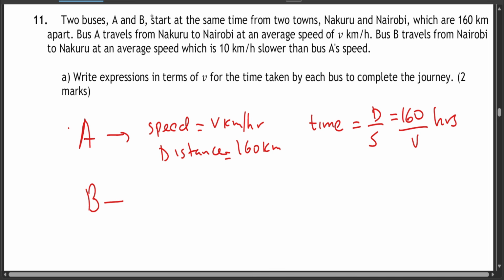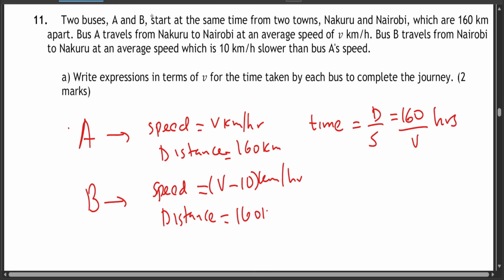What about B? Bus B is going to take a speed which is 10 kilometers lower than bus A. So it's supposed to be v minus 10. Okay. And the distance is most likely the same, which is also 160 kilometers. So its time is going to be distance over speed as well.